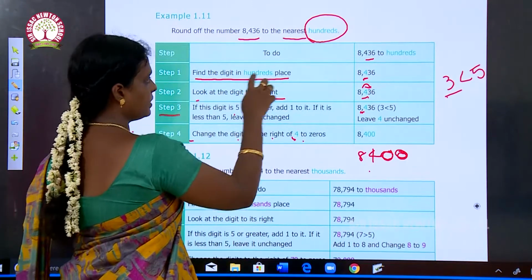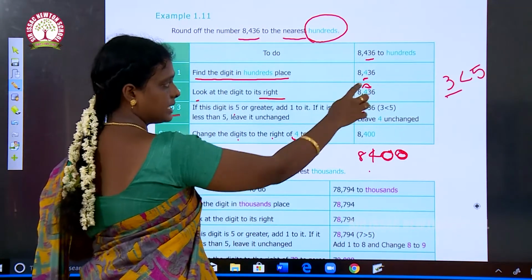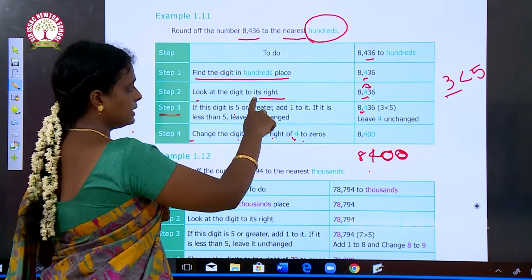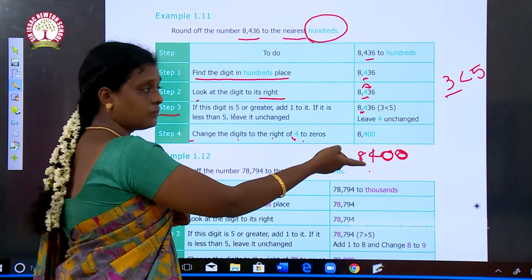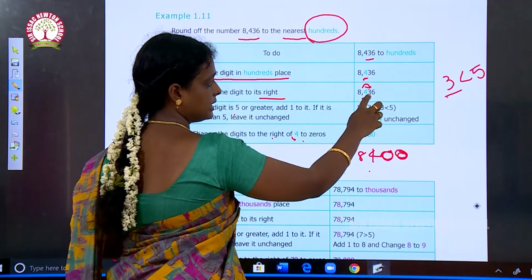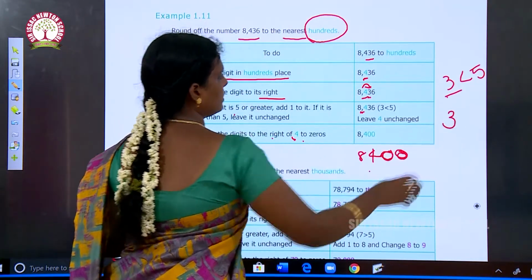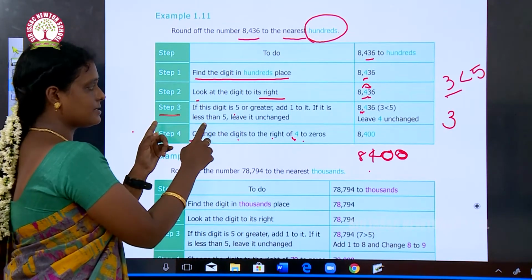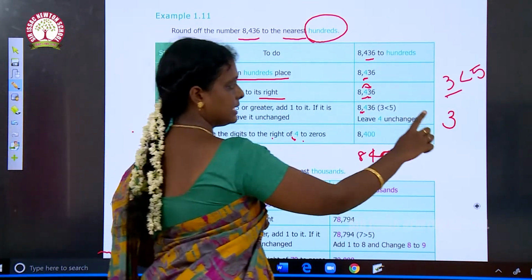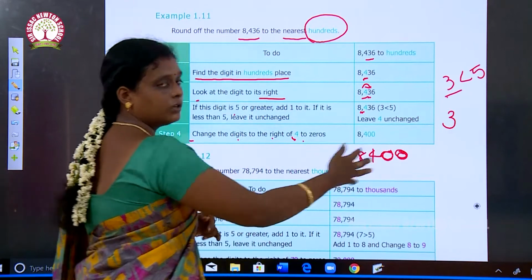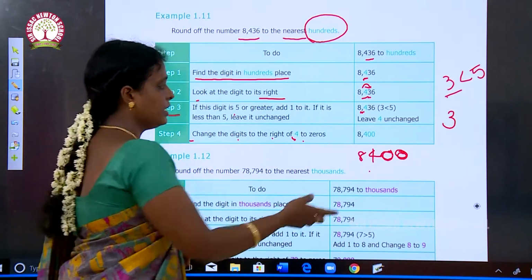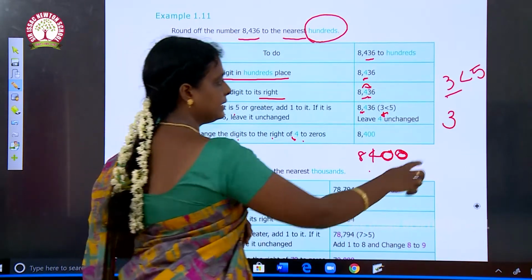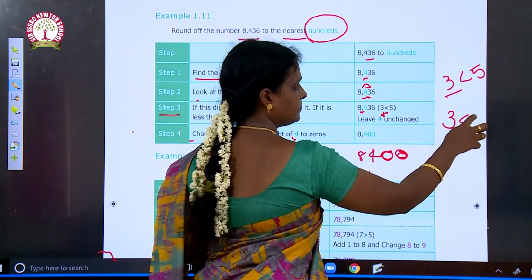So first step is we have to find the number which is at the hundreds place. So it is 4, and the second step is to look at the digit which is at the right side of 4, which here is 3. So you have to keep it in your mind. And the third step, this is the important step, if this 3 is equal to 5 or greater than 5 you have to add 1 to this 4, right. But here the 3 is less than 5.